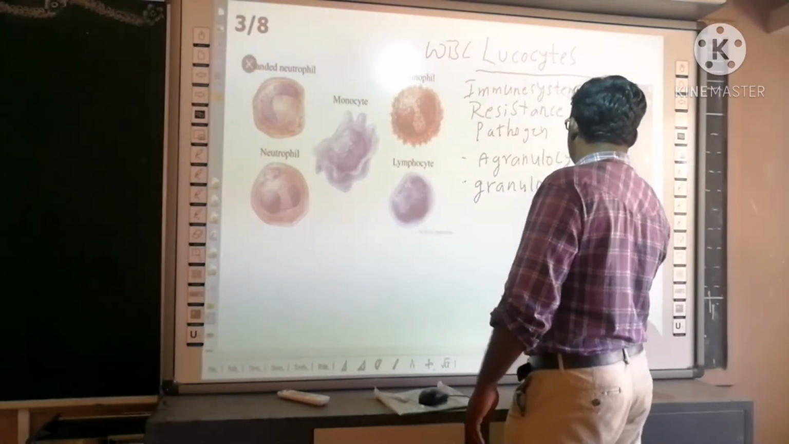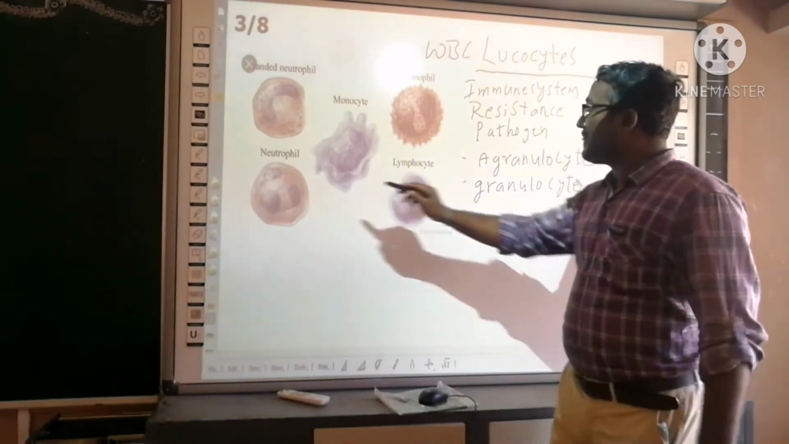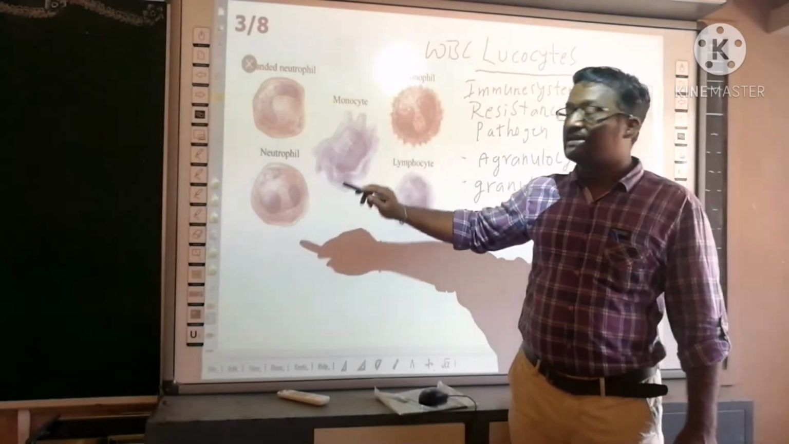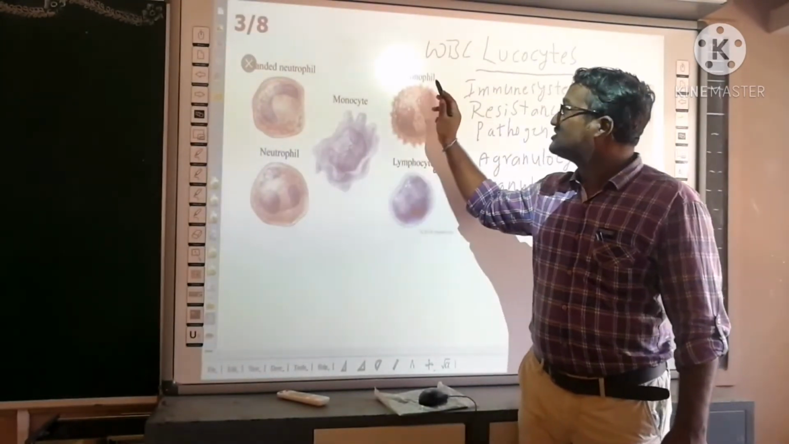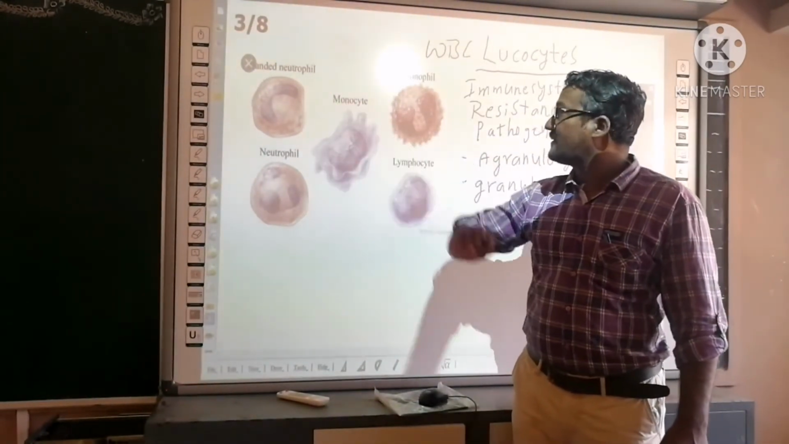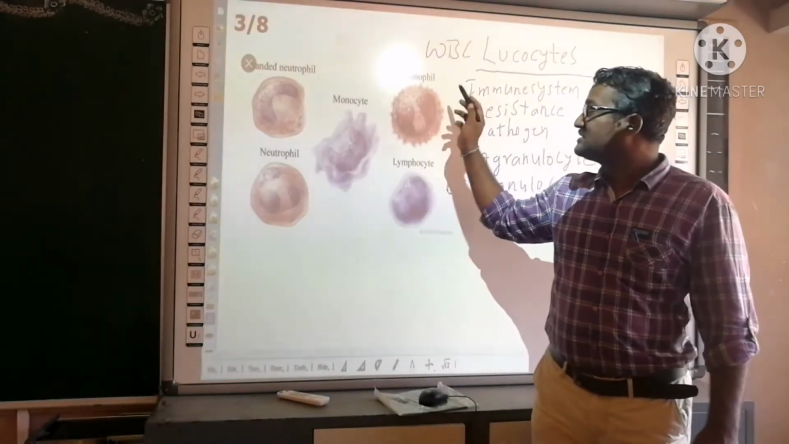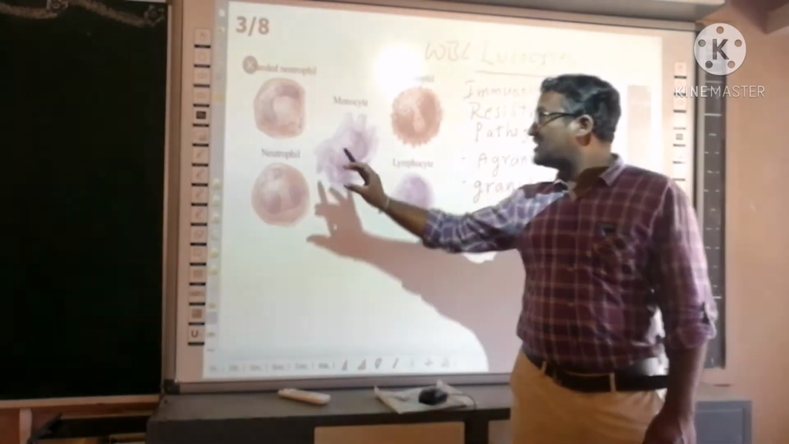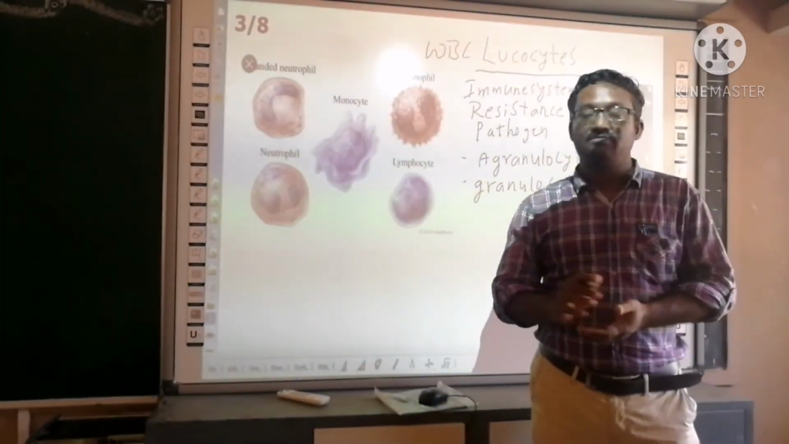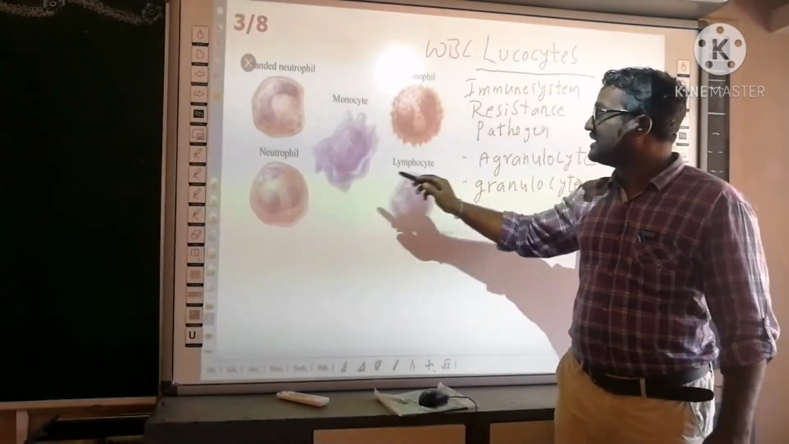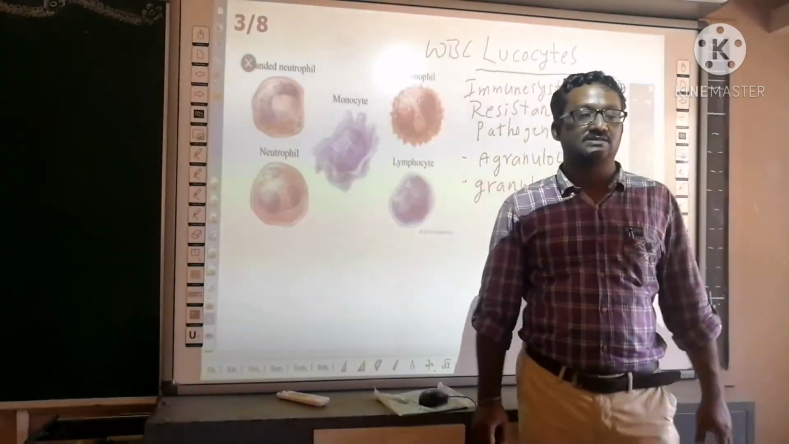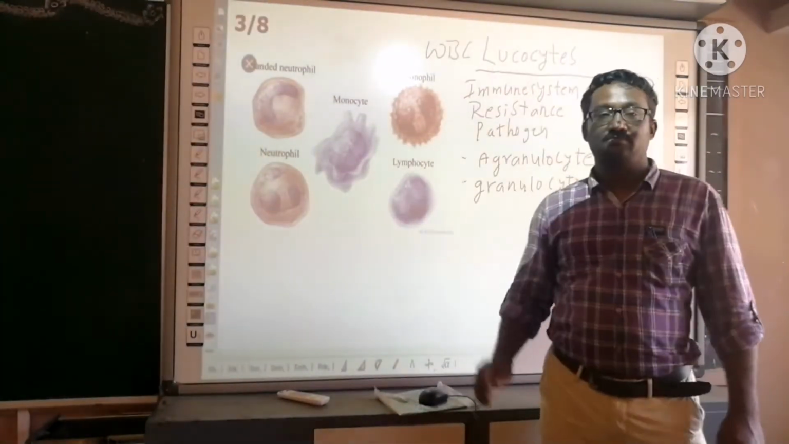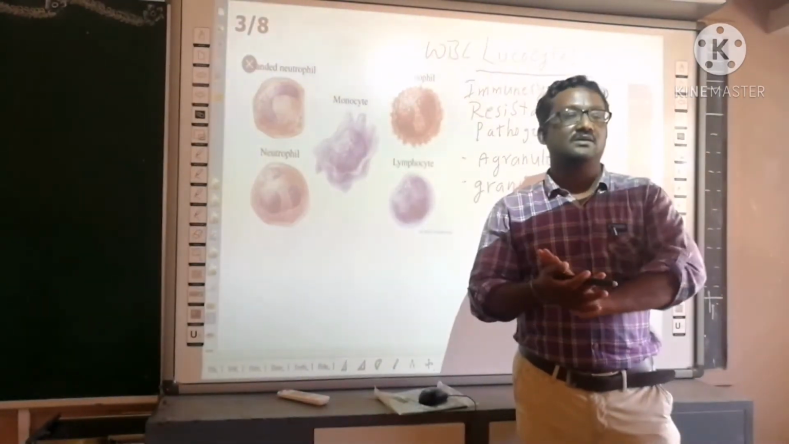Granulocytes. That means in the cytoplasm there are granules. So three types of granulocytes are there: neutrophils, eosinophils, and basophils. So five types of white blood cells you can observe. These two are agranulocytes, and these three are granulocytes. All the white blood cells are involved in the immune system, that means to fight against the pathogens.